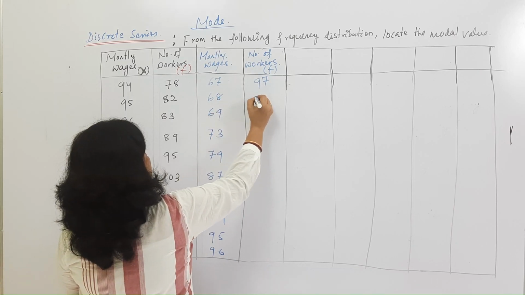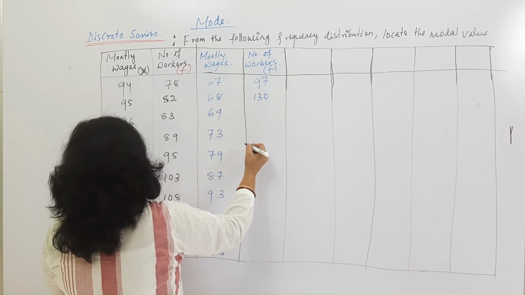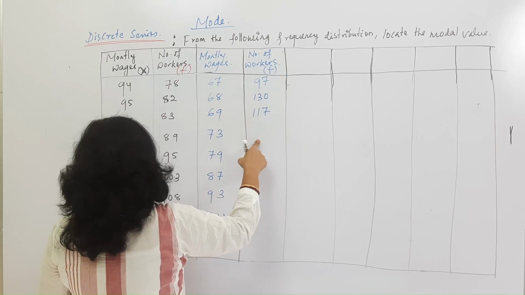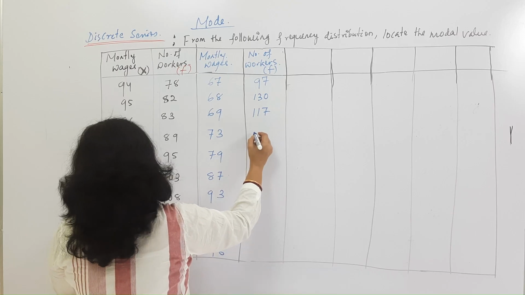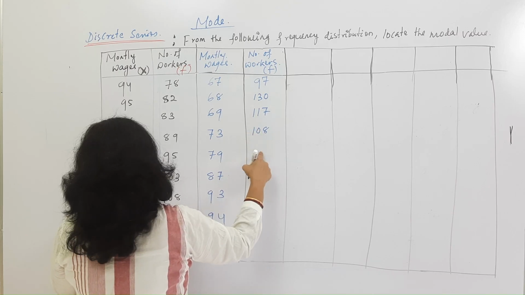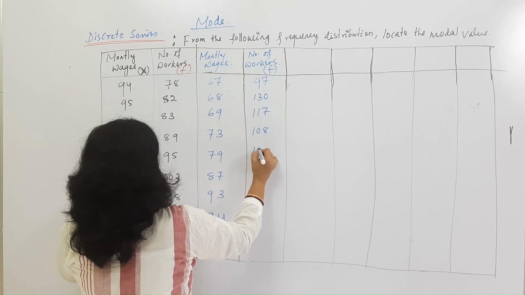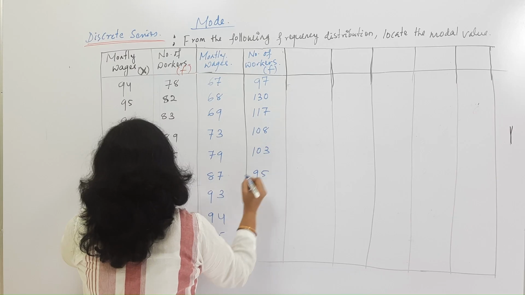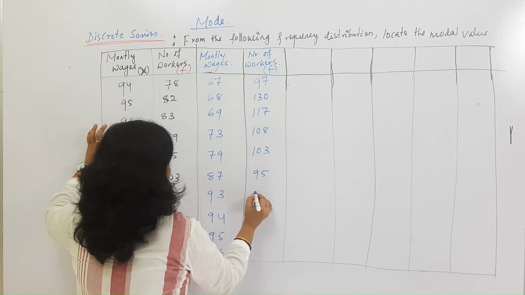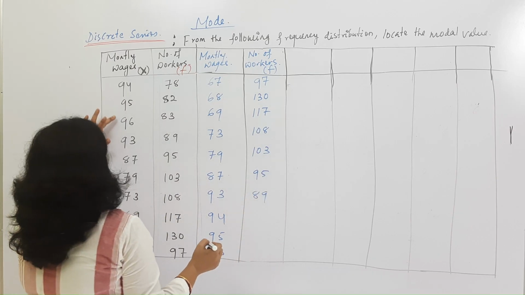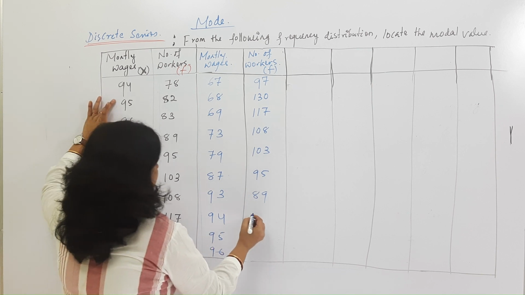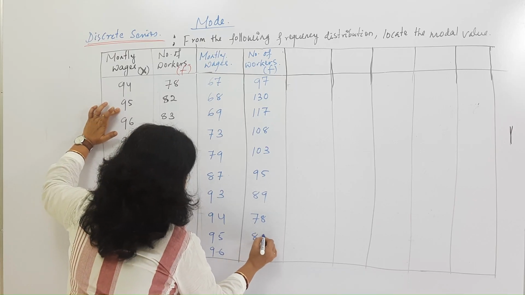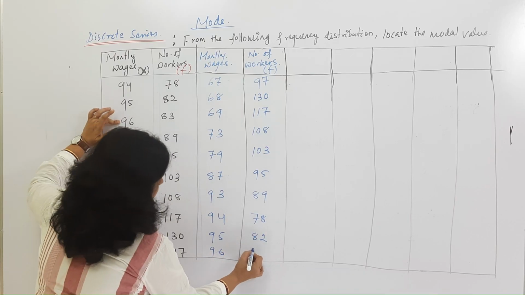Then 58 is 130, then 59 is 107, 173, 108, 79, 103, 87, 95, 93, 59. Then 94 is 78, 95 is 82, 96 is 50.